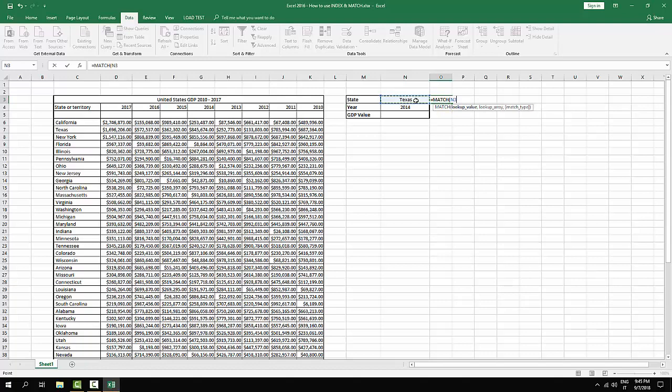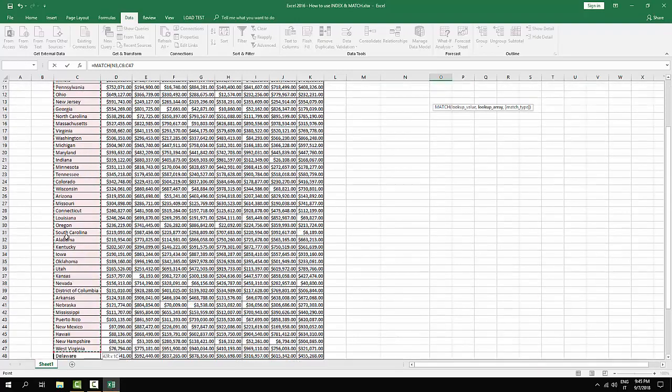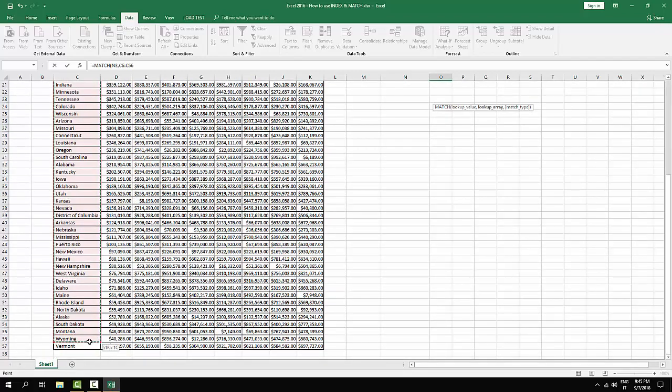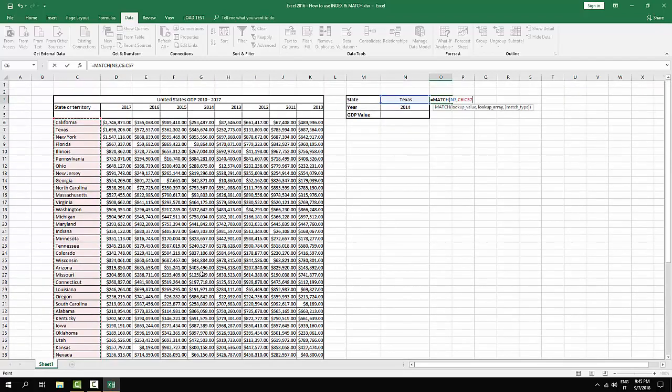Lookup value is going to be Texas. I'm going to put a comma, and the array I'm going to choose is going to be all the countries. Then put the comma again.